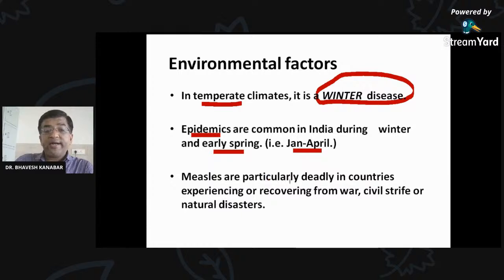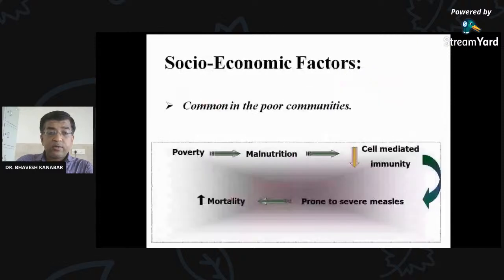Measles is particularly deadly in countries experiencing or recovering from war, civil strife, as well as natural disaster. Socioeconomic conditions are also a factor, common in poor communities and poor countries, because of unhygienic conditions as well as many other factors, because of unawareness.